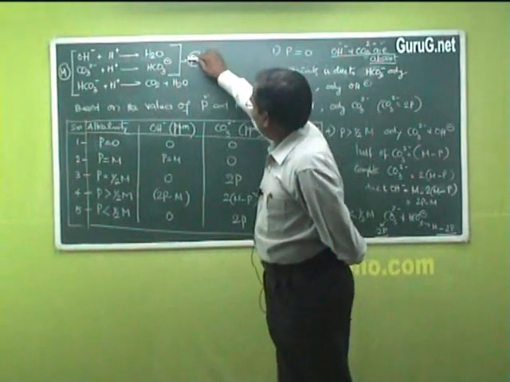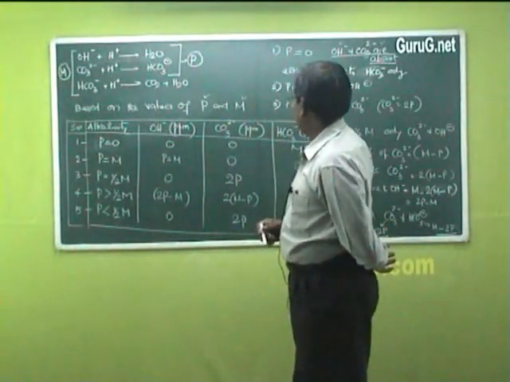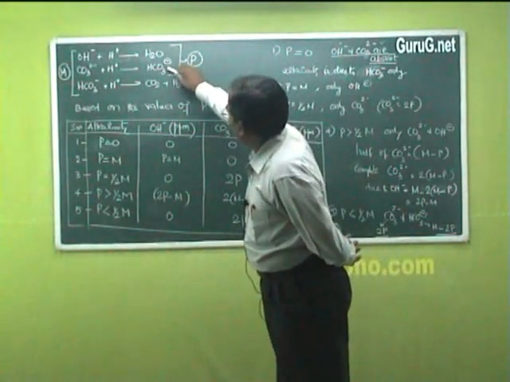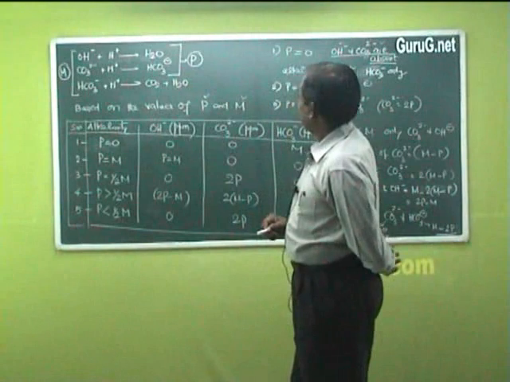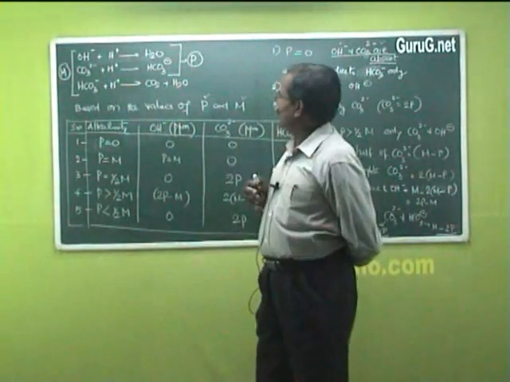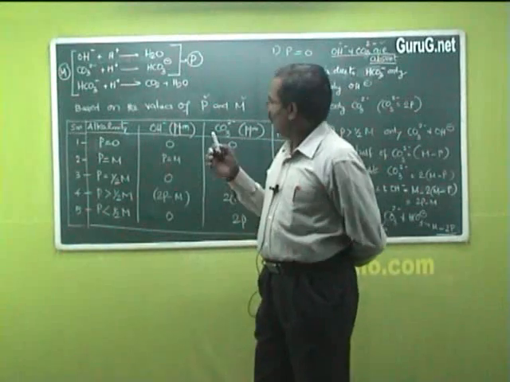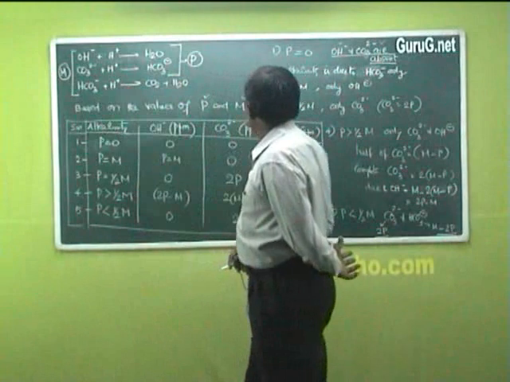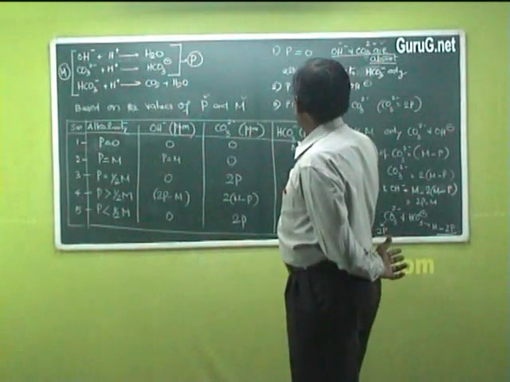Once these two are equal, then we can say there is no bicarbonate contributed by carbonate. That means no carbonate is present. No carbonate is present in water, only bicarbonate is.